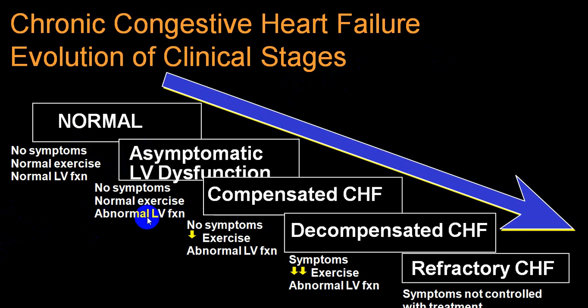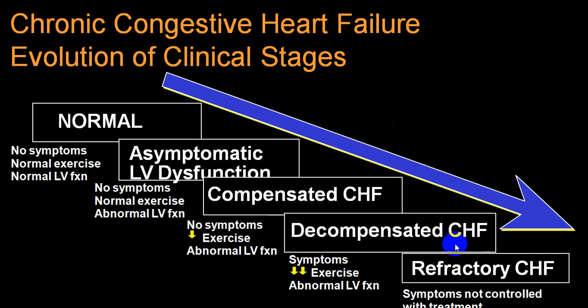LV function is abnormal. Then we come across what we call a compensated stage. No symptoms, decreased exercise tolerance, abnormal LV functions, and this will still be what we call stage B and C in case of ACC, while stage 2 and 3 in case of NYHA classification.